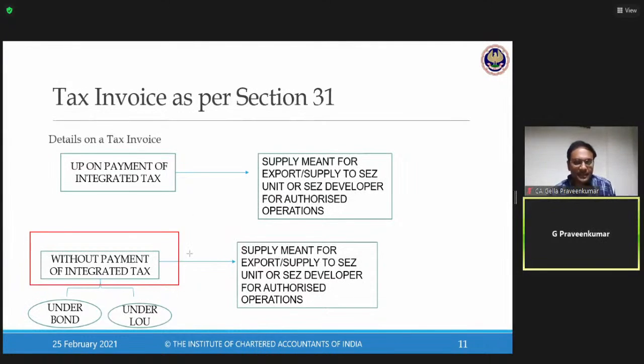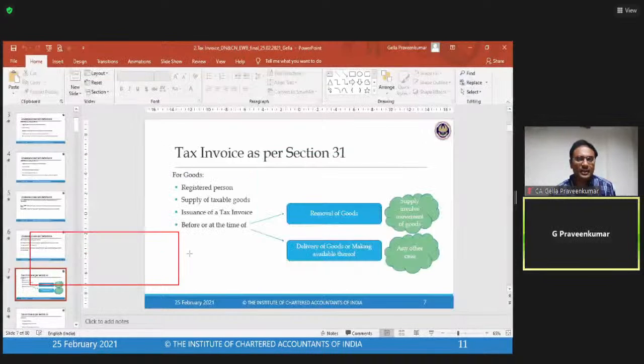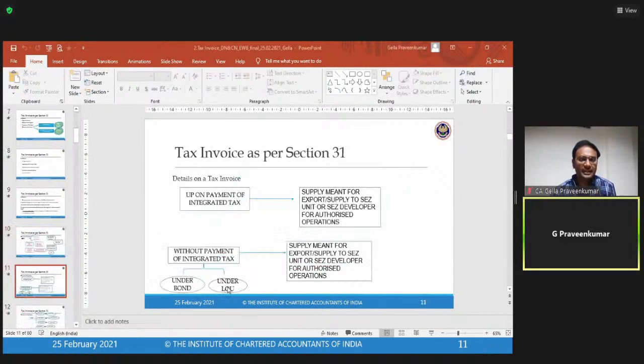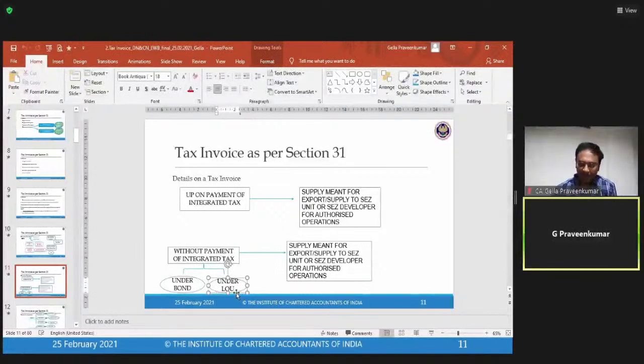Now, there is a spelling mistake over here. Let me do the correction of that. LUT. Now, sir, what is this LUT? LUT is a mechanism where I can obtain a permission from the proper officer. The proper officer says that, look, when you are exporting the goods out of India or when you are exporting the services out of India, you have to give an undertaking.